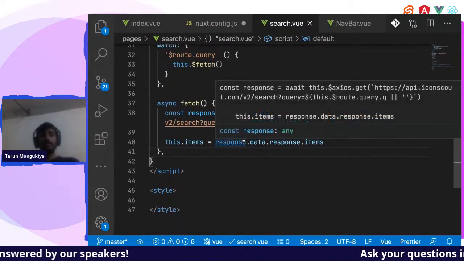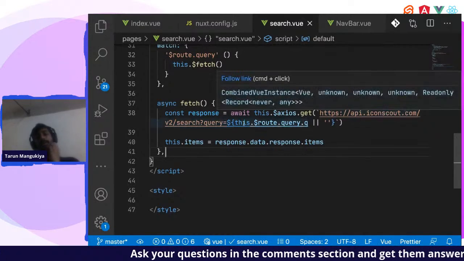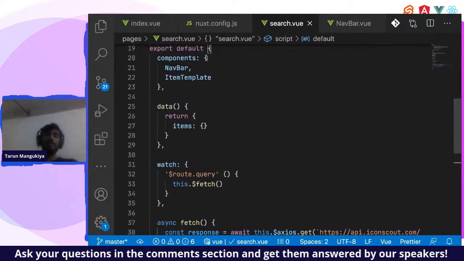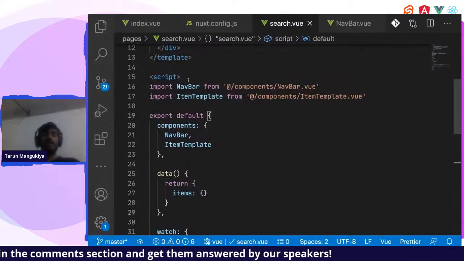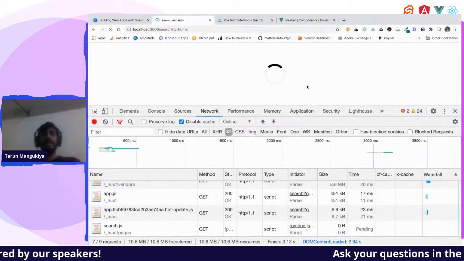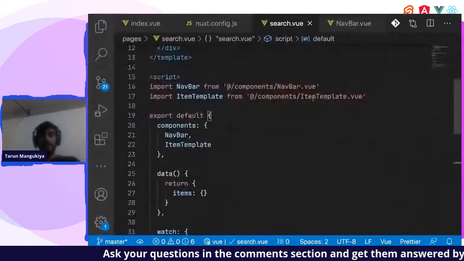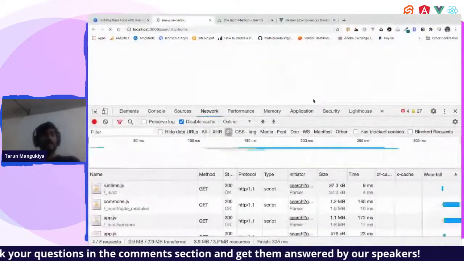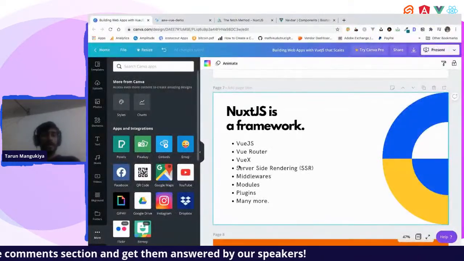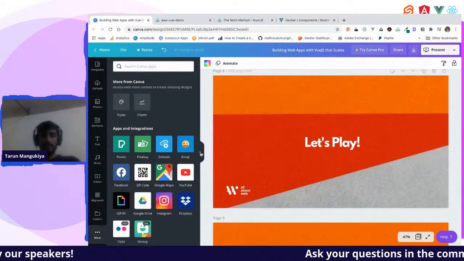For the things where we don't need them on all the pages, we should import them wherever we need. For example, if you want to put a carousel on this page, you should import that carousel on the search page only. So that is it. The API call we have done.